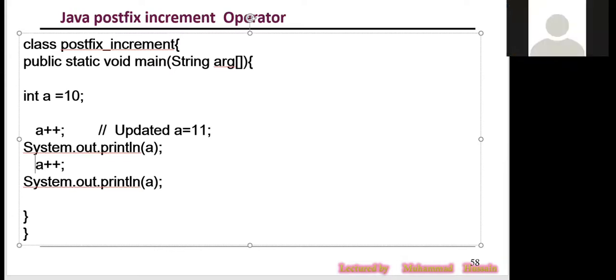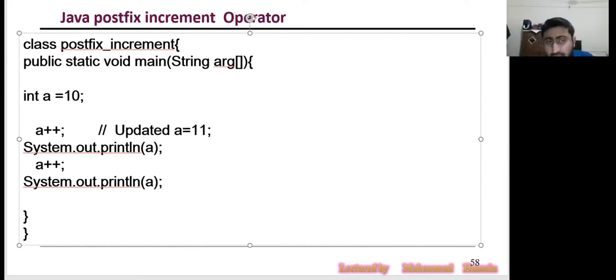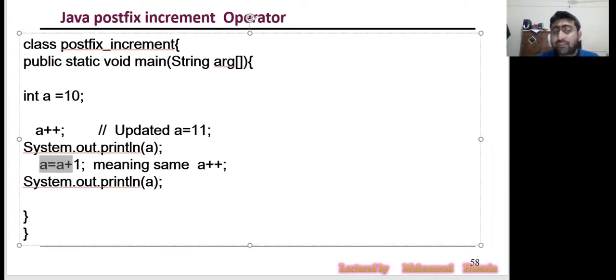Did you get my point? As you told me, sir, you can write this way. You told me the answer is 12, but I say this is the same thing. How can this be an error? It can't be an error, because this thing and that thing are completely the same.